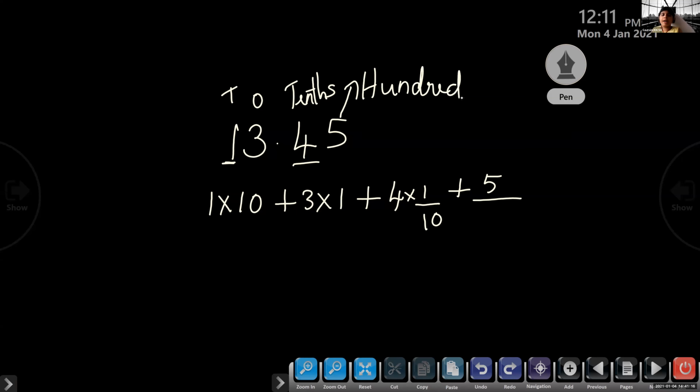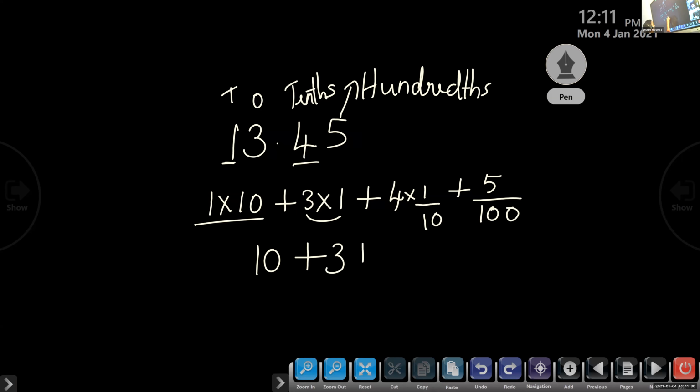So 5 into 1 by 100, or we can write 5 by 100. So how we can write it? 1 into 10 plus 3 into 1 plus 4 into 1 by 10 plus 5 by 100. So Angelina, I told you to write like this, expanded form.